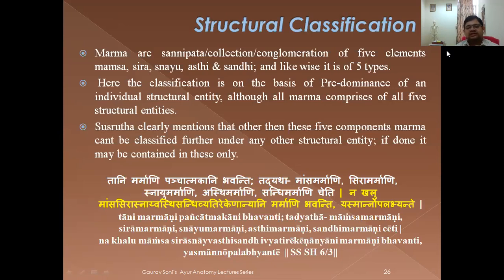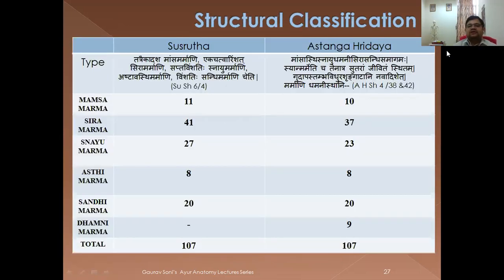So that's what Sushruta has clearly mentioned in the red colored part of the sloka, and the yellow colored part I have mentioned here. Now again, you can see first of all the structural, compositional classification and then the numbers by Sushruta as well as Ashtanga Hridaya, which I have shown you in a comparative manner. So you can see this sloka also, you can see the number also. Tat Ekadasa Mamsa Marmani, means Mamsa Marmani 11 in number.